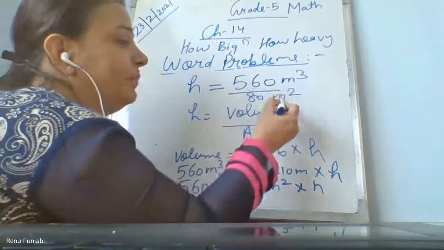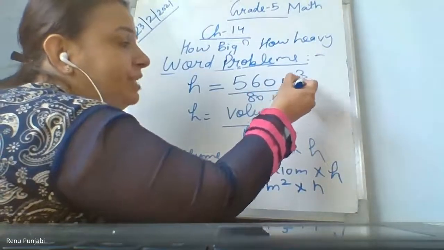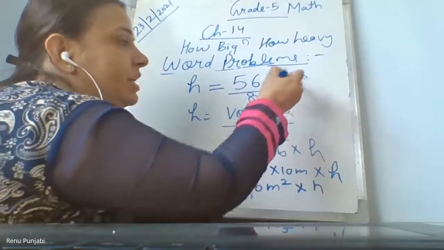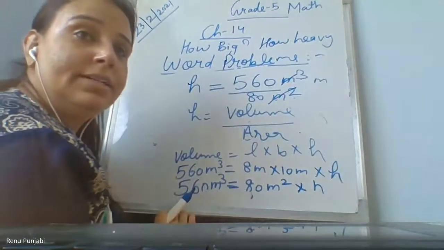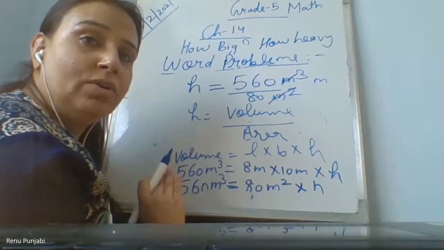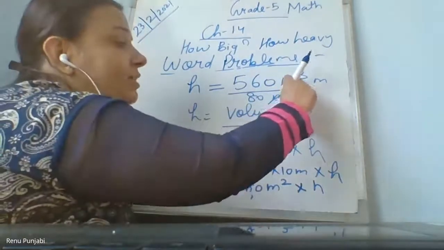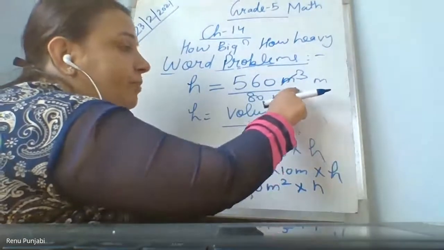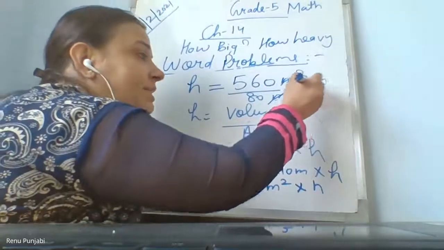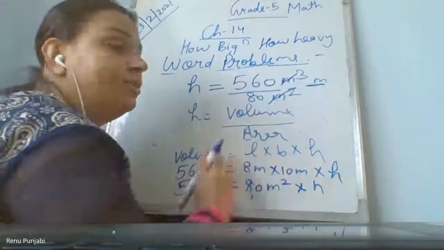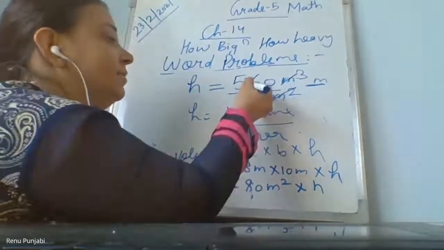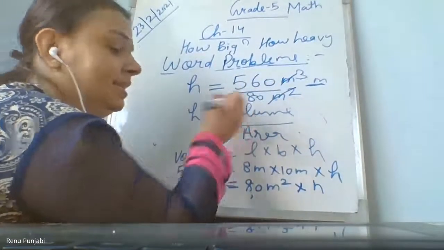Here there are 3 meters, 2 meters, so 2 and 2 will cancel, only 1 meter is remaining. Understood till now? There are 3 meter units, there are 2 meter units, so 2 to 2 cancel, only 1 meter is remaining. Now you have cancelled the units. What is remaining? This 560 divided by 80.